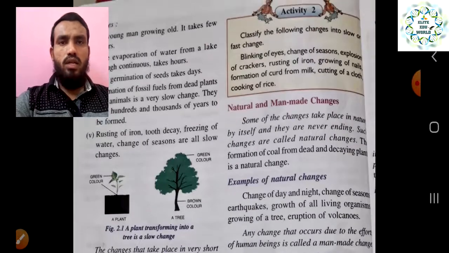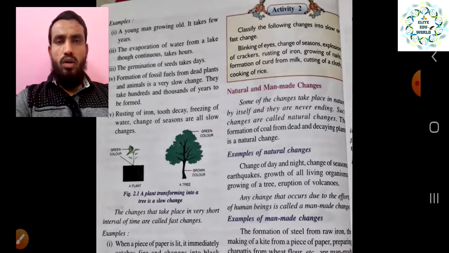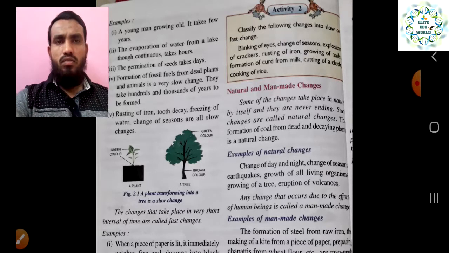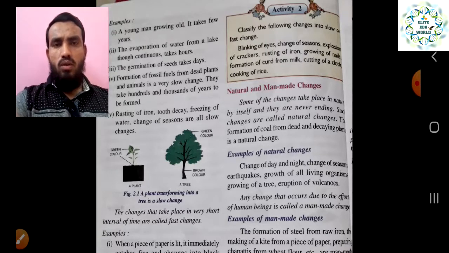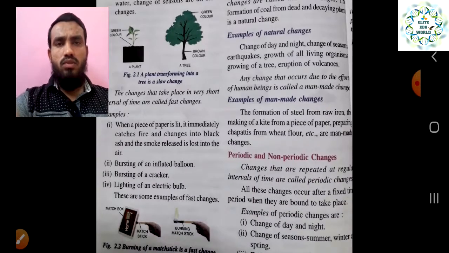We also took some examples of slow changes. A man growing old, from a young man to an old man, is a slow change. It requires more time, several years. Evaporation of water from lakes takes some hours. Germination of seeds, formation of fossil fuels from plants and animals, growing of a tree from a small seedling, and rusting of iron. These are all slow changes.